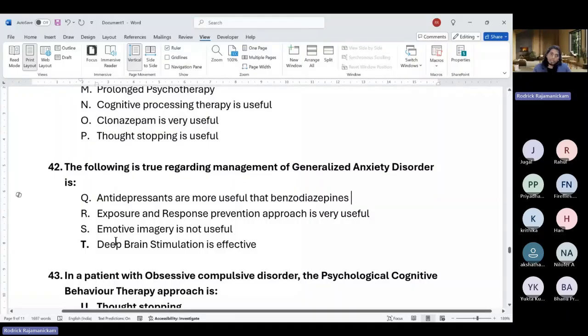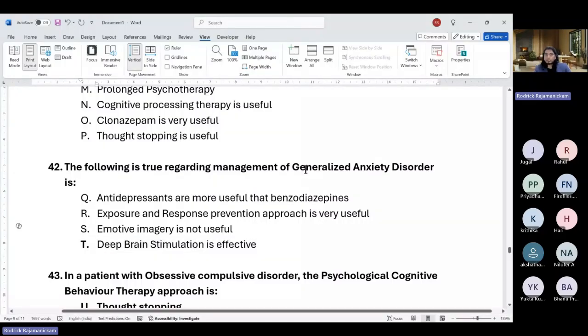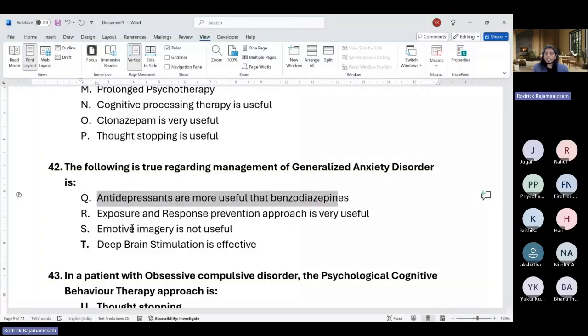Deep brain stimulation is not necessarily for Parkinson's, but for other subcortical things, so we may not be using it there. Even treatment-resistant depression can be treated with deep brain stimulation. So not necessarily only for Parkinson's, but for GAD it is not indicated. Emotive imagery may actually be useful in this case. It's an REBT technique, so they can use it. But antidepressants, like SSRIs and tricyclics, are usually more likely to be prescribed in GAD than benzodiazepines. Benzodiazepines are kind of like sedatives, so they reduce arousal and things like that.